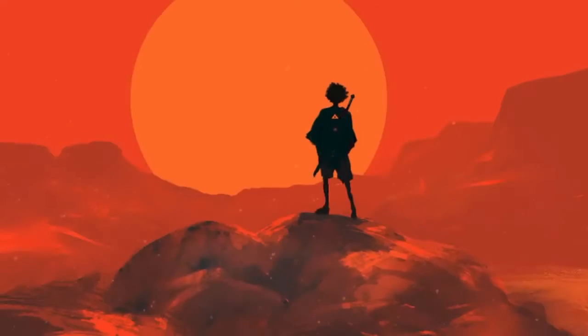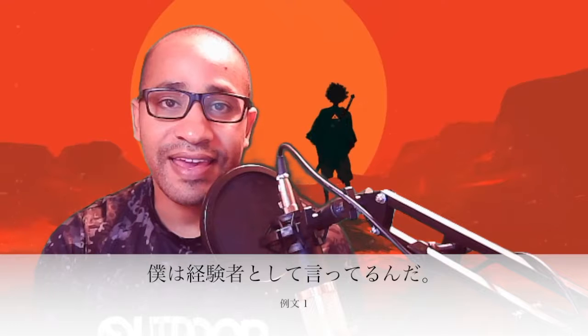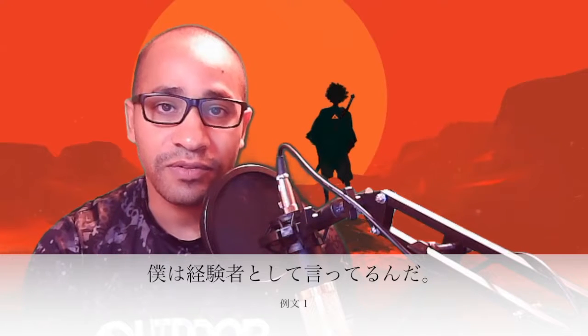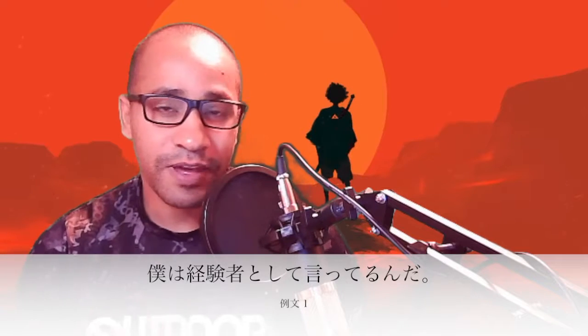Alright, now that we know the way to conjugate, where there really isn't that much conjugation, you just take the dictionary form, slap it together with the actual grammar pattern, and you get what you got, right? But let's see how this works out in a sentence. Example sentence number 1, we have 僕は経験者として言ってるんだ. This all together means, I'll give you a couple seconds.